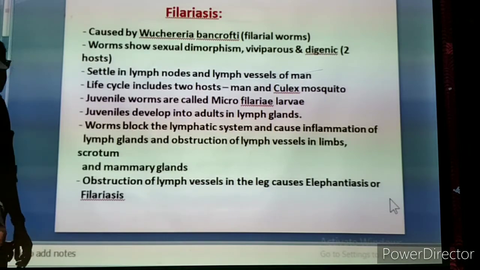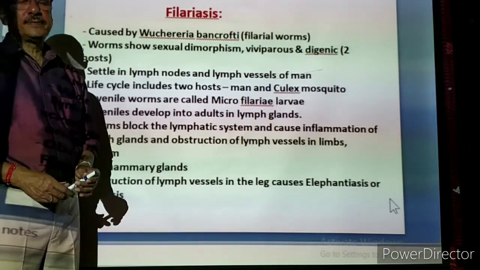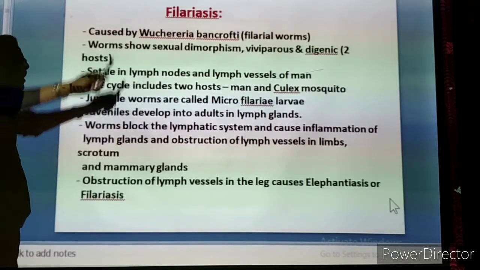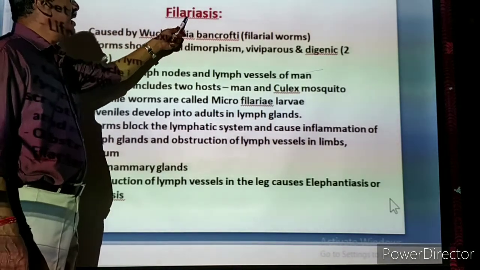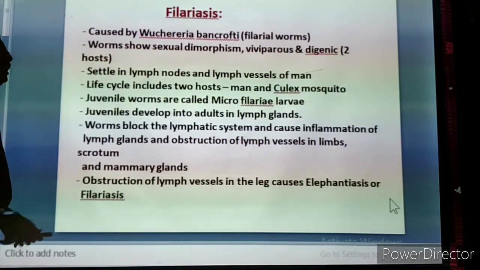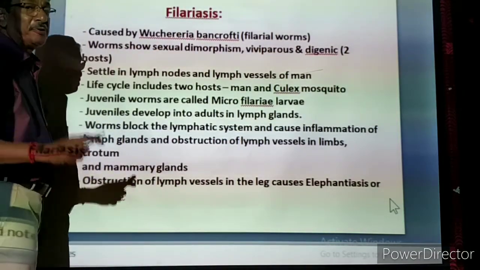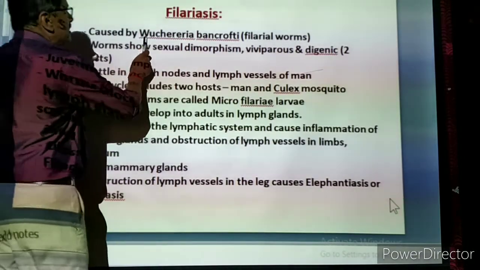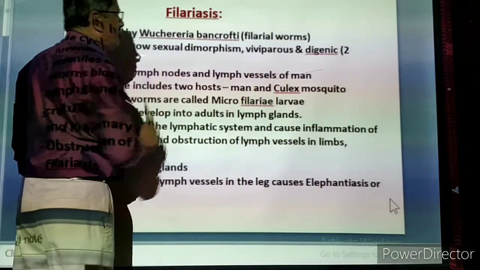Now we are going to see the next disease. Okay, filariasis. Next, helminthic disease, filariasis. You see that spelling, F-I-L-A-R-I-A-S-I-S. It is caused by one type of microscopic roundworm called Wuchereria bancrofti.